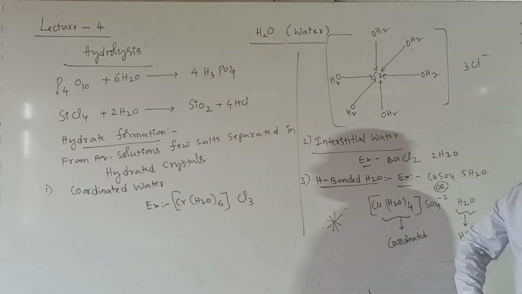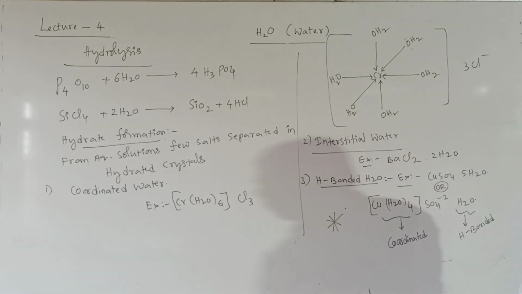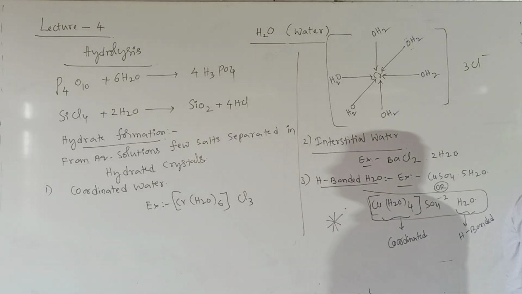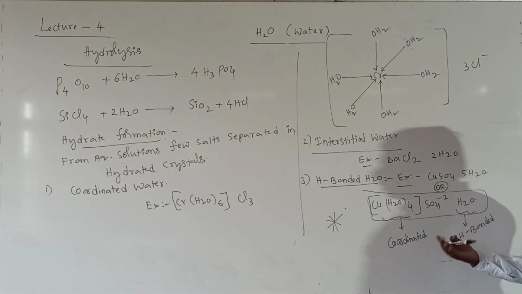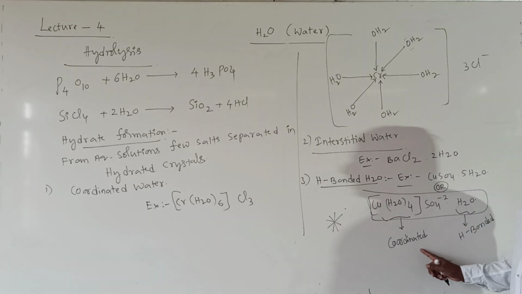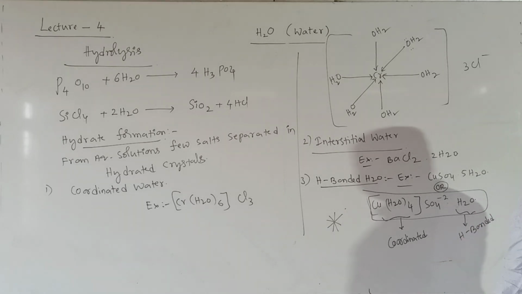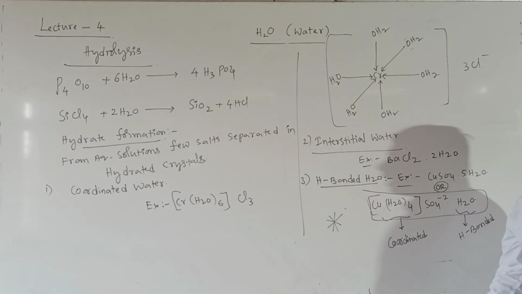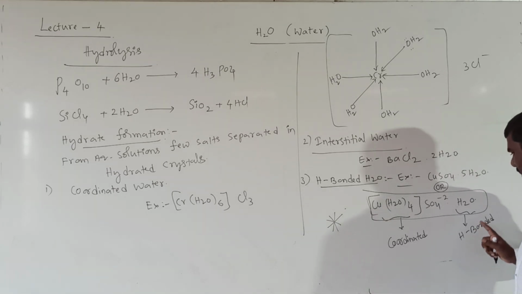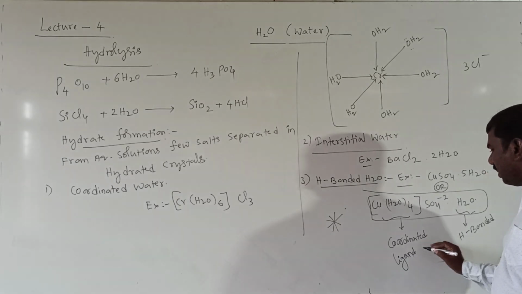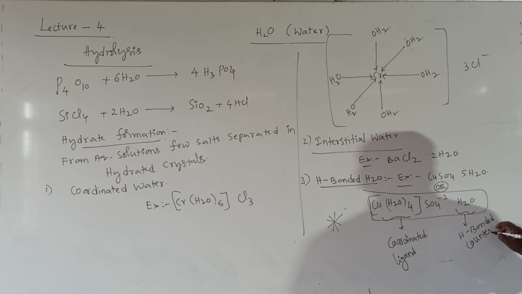Which of the following is a hydrogen bonded compound? Answer will be this one. So very important. They will give you like this or like this. You have to understand. Which of the following compounds contains coordinated water as well as hydrogen bonded water? CuSO4·5H2O. So inside the square bracket is coordinate covalent bond, outside the square bracket is hydrogen bonded. Here the sulfate is a counter ion. Inside is a ligand. So coordinated is a ligand. Already discussed. It is the outside one, the counter molecule.